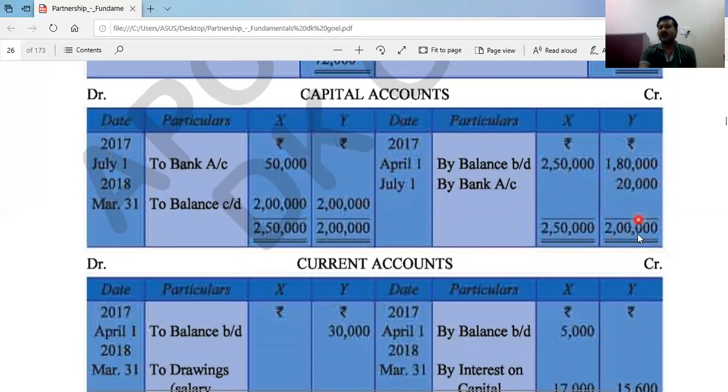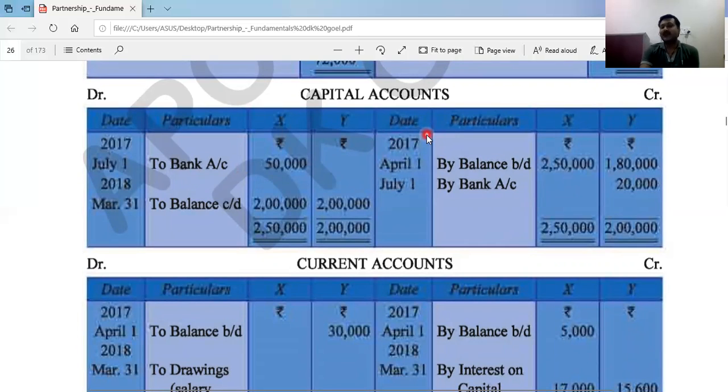So now the total is 2,50,000, and now we balance it. So 2,50,000 minus 50,000, it will be 2 lakhs on 31st March 2018. To balance it is 2 lakh and 2 lakh. So now we have both partners' capital same. Right, so this is the capital account.